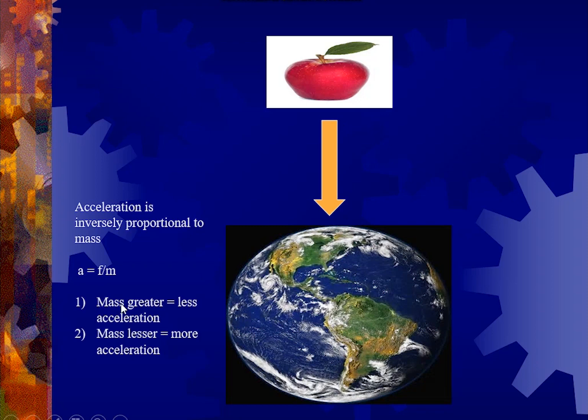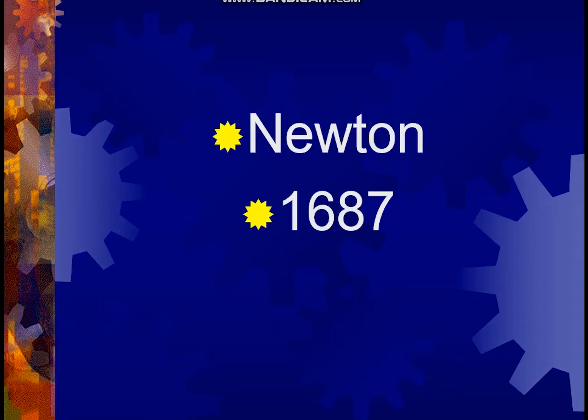So over here the mass is so high that there is very little acceleration upward towards the apple. If the mass is much smaller, for example this mass is very small compared to that Earth, then there will be more acceleration, which is why the apple is always falling down, but the Earth is not moving toward the apple. Is that clear?